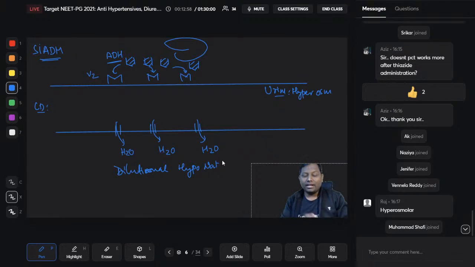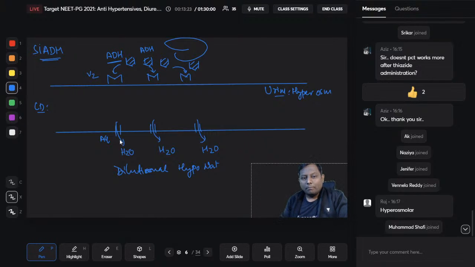They have given the scenario and they have said that this is the serum sodium level. That means they will show you reduced serum sodium level, dilutional hyponatremia. What could be the possible cause, or what would be the possible use? Okay, so every time that you see this ADH coming and acting at the V2 receptor, there will be upregulation of this aquaporine. This aquaporine is causing reabsorption of the water.